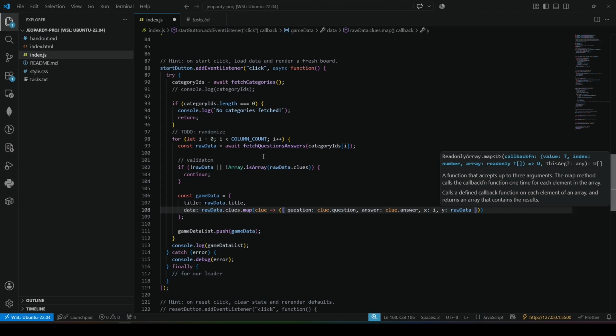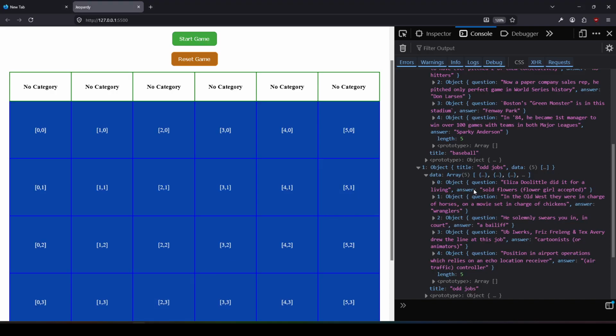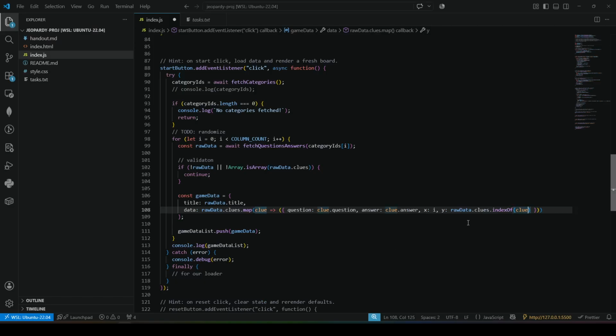Raw data dot clues dot index of clue. And I'm saying, okay, index of clue is going to be this one, 0. Index of clue is going to be this one, 1. So 0, 1, 2. I'm essentially making sure that there's a clue in here. Because if not, then there is no Y coordinate.